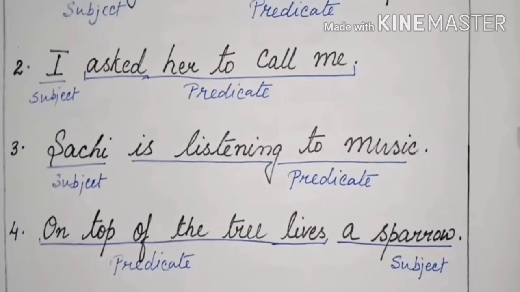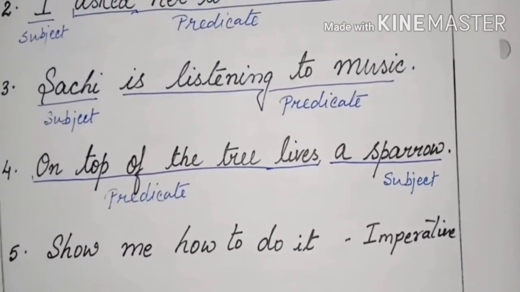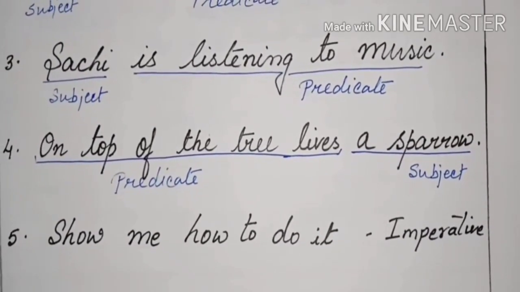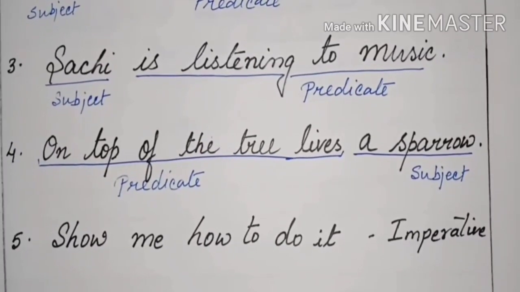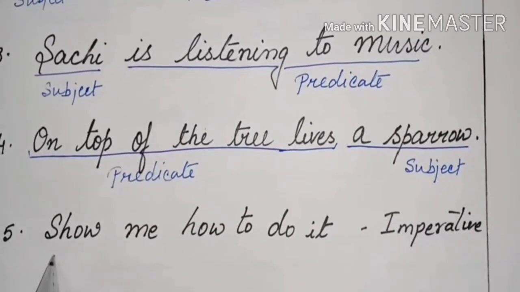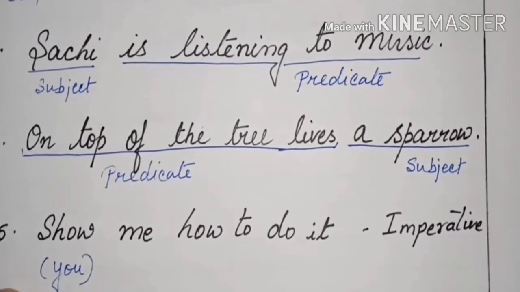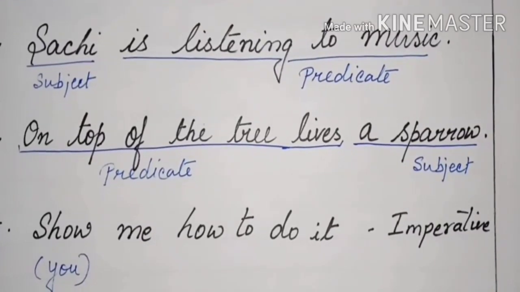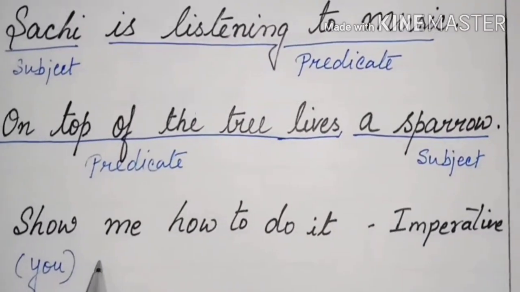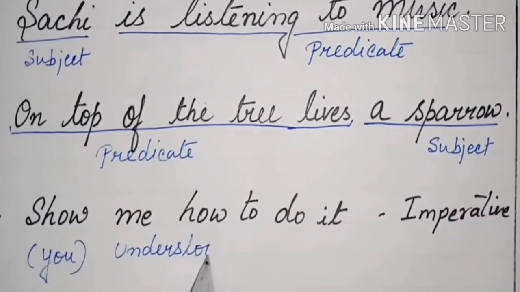Now come to the next sentence. Show me how to do it. This is an imperative sentence. Now, where is the subject here? We can't see any subject. It is here. Here the subject is you, which is the understood subject. See, you is not mentioned here. But in imperative sentences, you is always the subject, which is the understood subject.